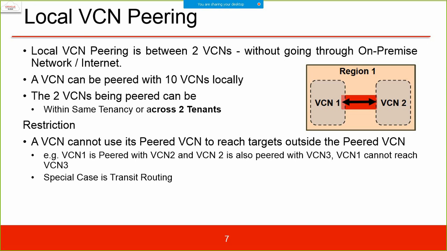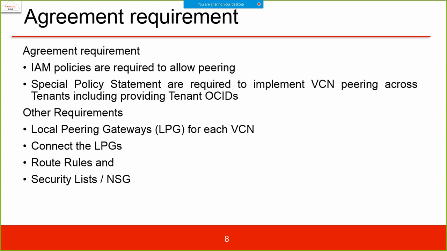But there is a special case called transit routing, where traffic bypasses the middle VCN and reaches the third one. So VCN1, VCN2, VCN3: if VCN1 is connected to VCN2 and VCN2 is connected to VCN3, that does not mean VCN1 is able to reach VCN3, because VCN1 is directly peered only to VCN2. So this is local peering. Agreement requirement.